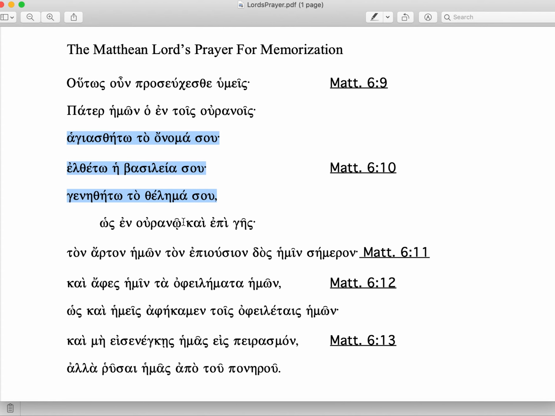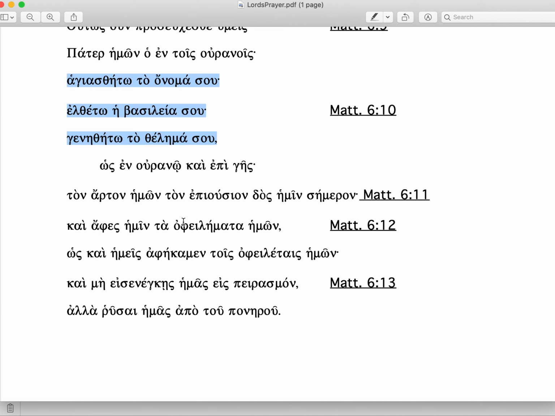So there's more imperatives in the Lord's Prayer. So this idea of dos, give us the bread, our bread for today, our daily bread. And then aphes, forgive us our trespasses. And then eisenenkes, this is actually a subjunctive: do not lead us, that you might not lead us. So anyway, this is an example. The Lord's Prayer is a great example of imperatives of entreaty.